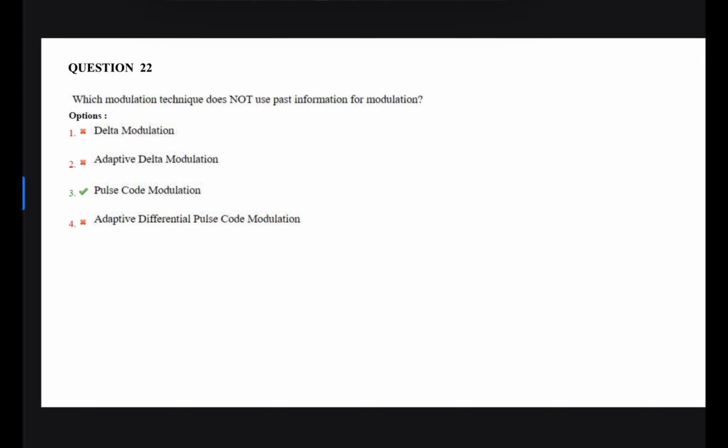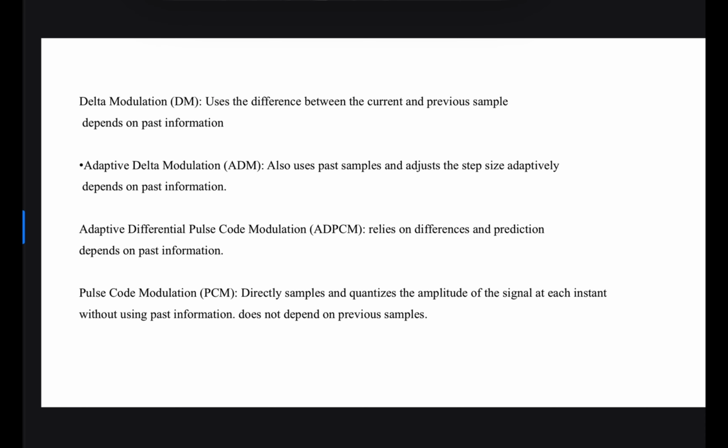Next question. Which modulation technique does not use past information for modulation? Here delta modulation uses the difference between current and previous sample, so it depends on past information. Similarly, adaptive delta modulation and adaptive differential pulse code modulation, all these three systems use past sample information, whereas pulse code modulation directly samples and quantizes the amplitude of the signal at each instant of time without using past information.